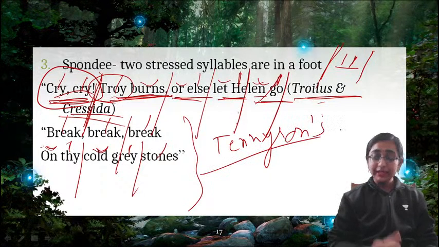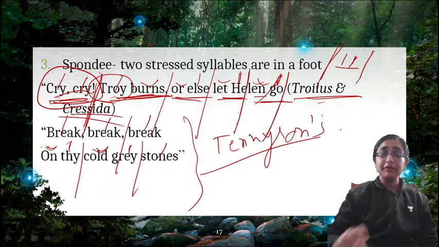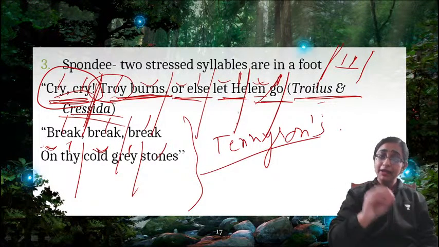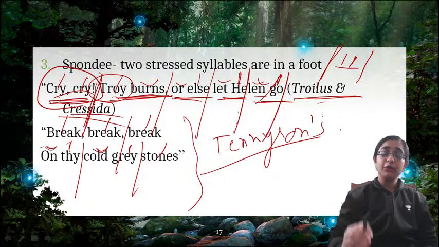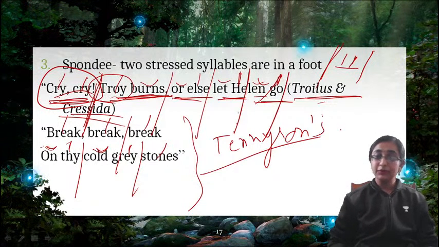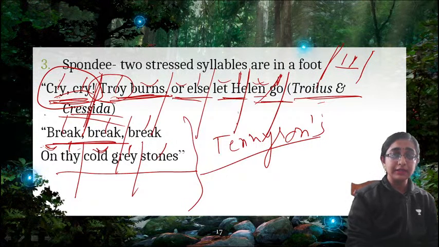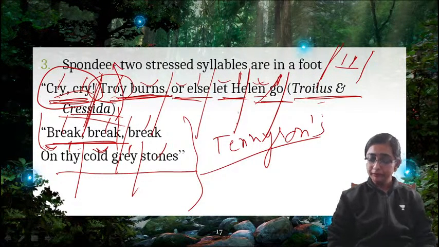So in the first line you will see that all the three monosyllabic words are stressed. Break, break, break, on thy cold grey stones. So that is the rhythm. So break, break, here this first foot is an example of a spondee, right?